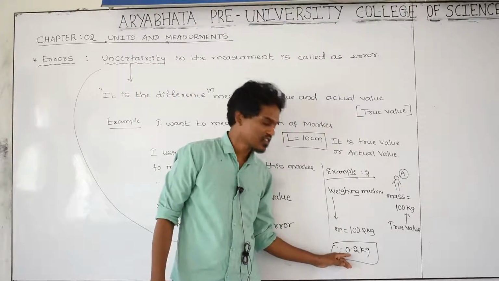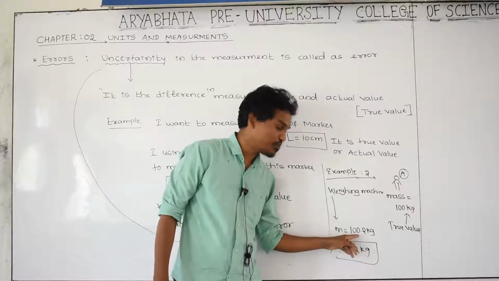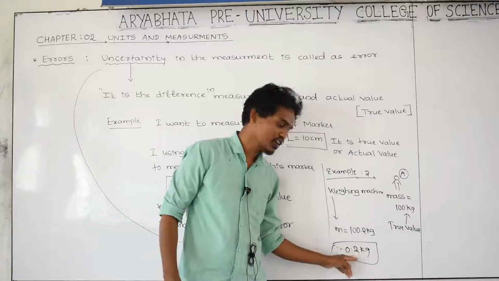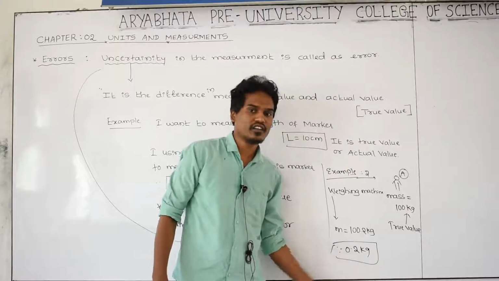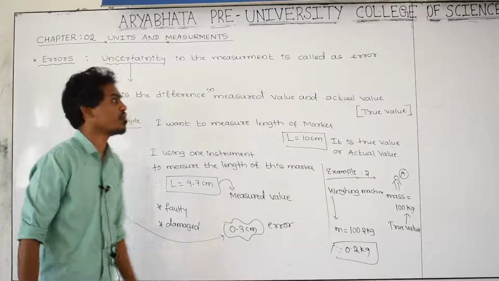How much? That is 0.2 kg. That's why this measured value has an error or uncertainty. Hope you understand what is meant by error.